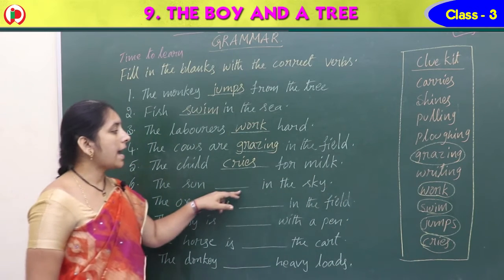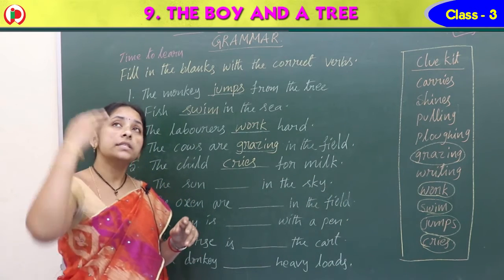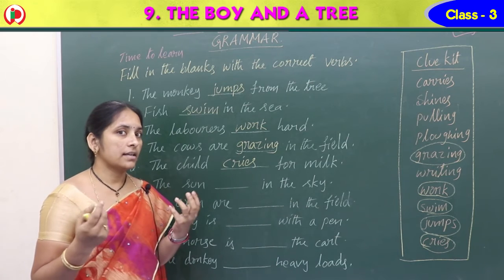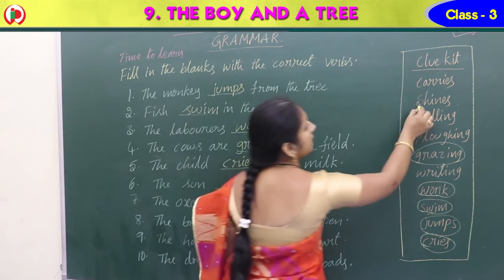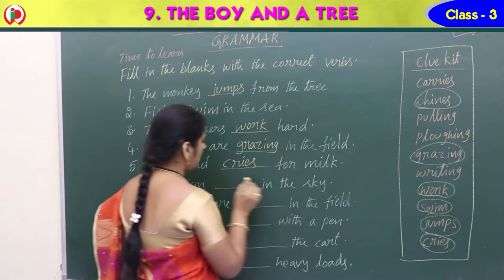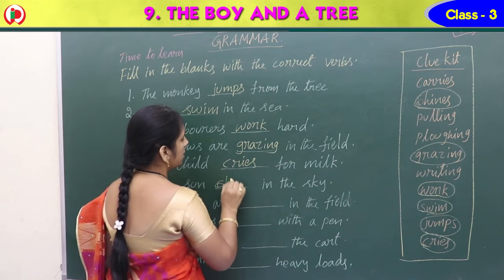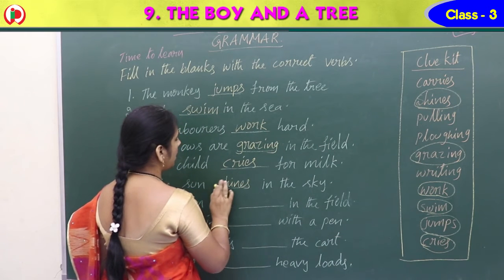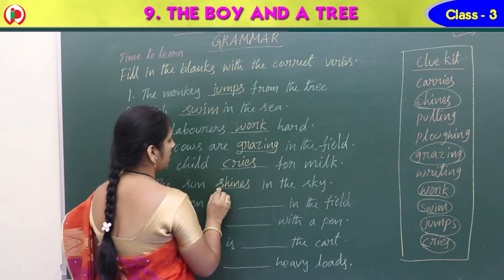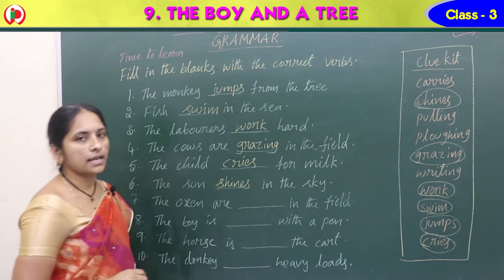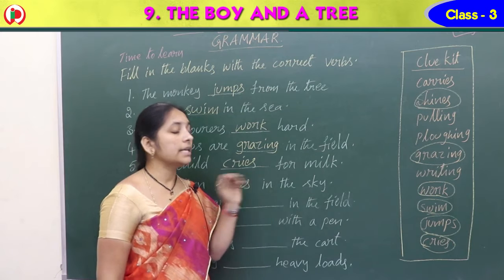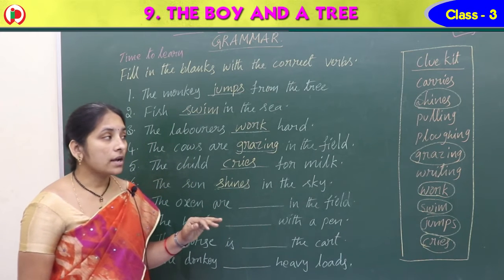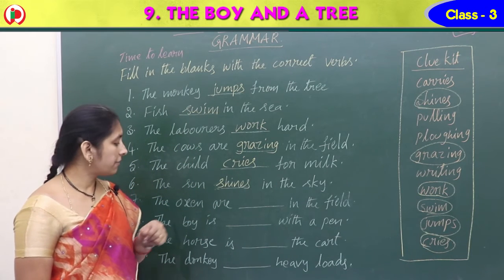The sun dash in the sky. How is the sun in the sky? The sun shines. So where do you have shines? Here, circle it. The right answer: the sun shines in the sky. Next one: the oxen are dash in the field.